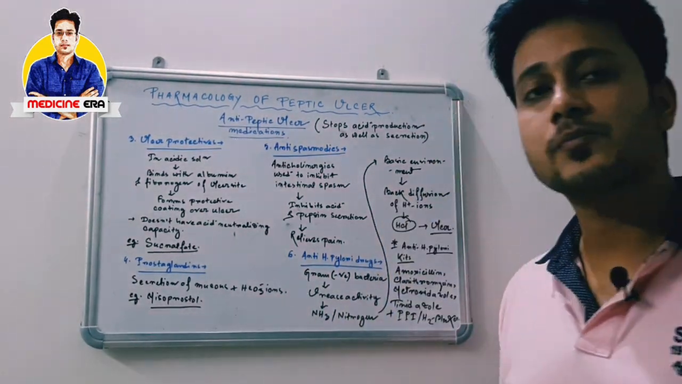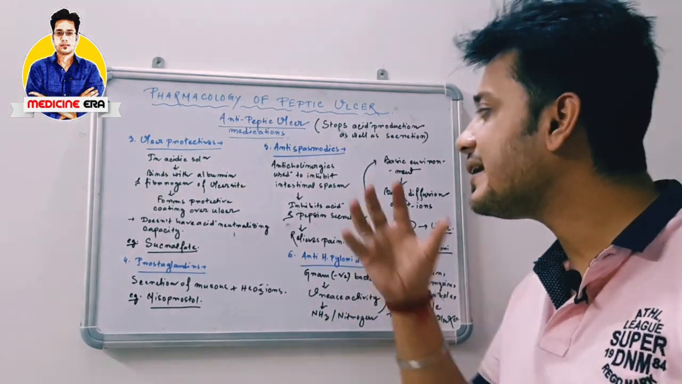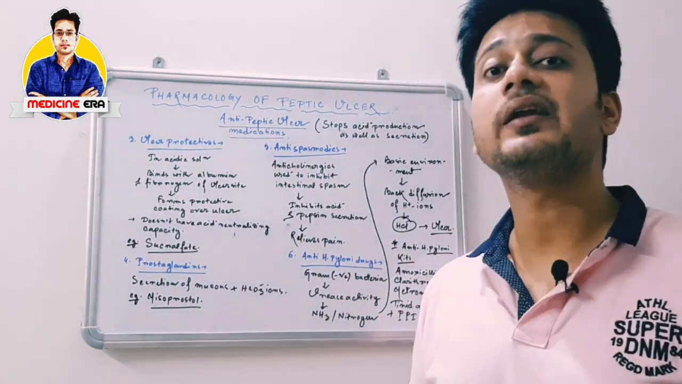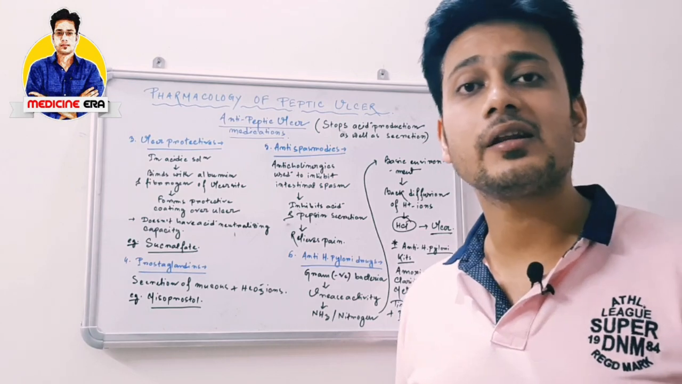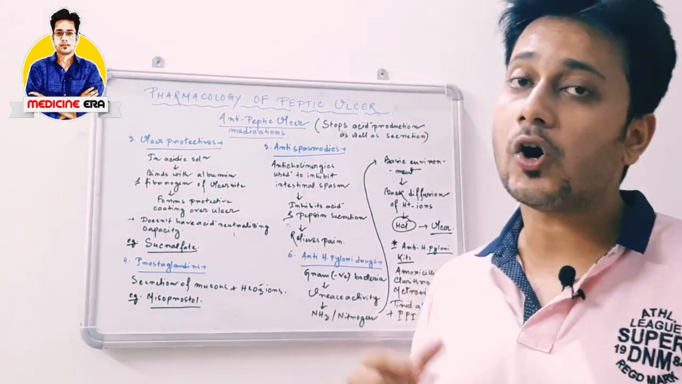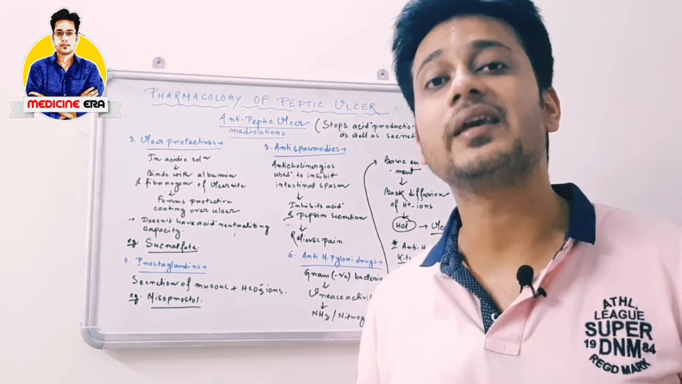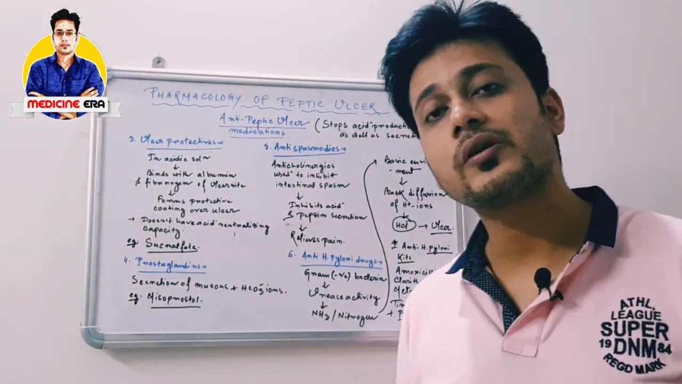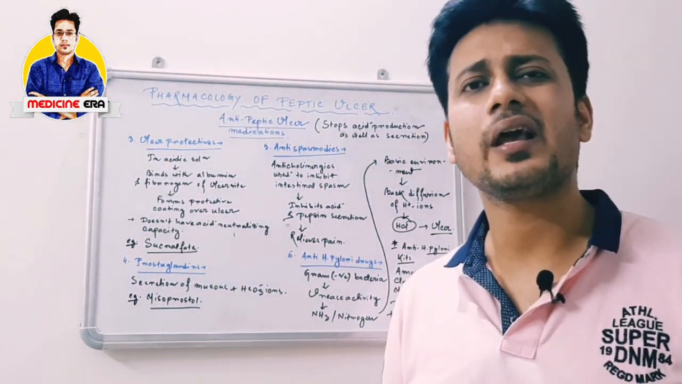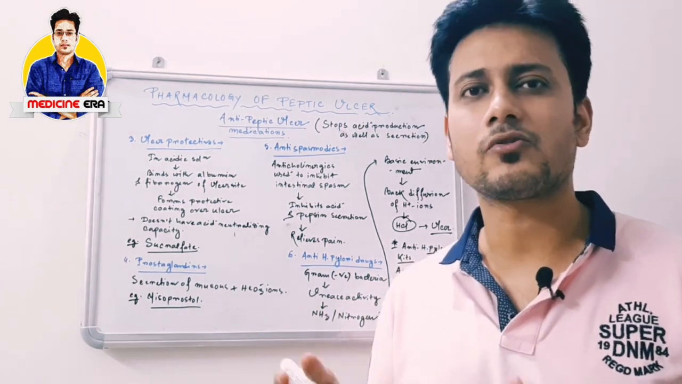Next one is antispasmodics. What are antispasmodics? They are the anticholinergics, mainly used to inhibit the intestinal spasm. If the intestinal spasm is decreased, then the pepsin and acid secretion will also be inhibited, and the ulcer will be healed. So these antispasmodics are also used to treat the peptic ulcer, as for example any type of anticholinergic drug like atropine, etc.